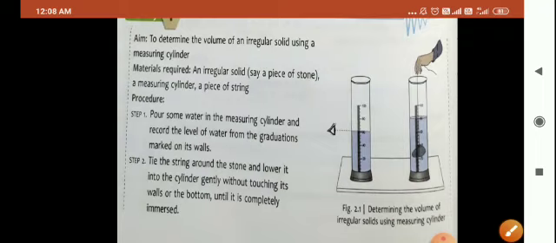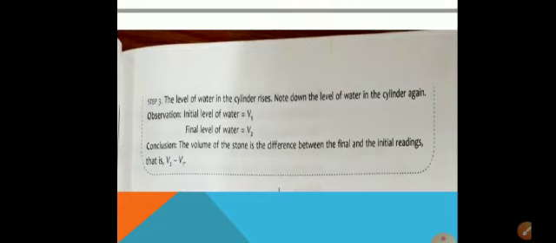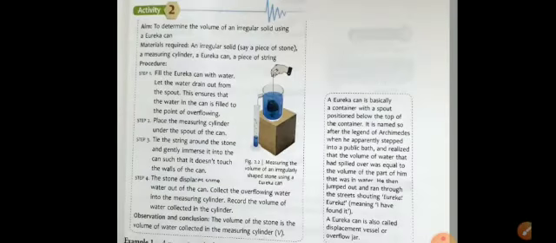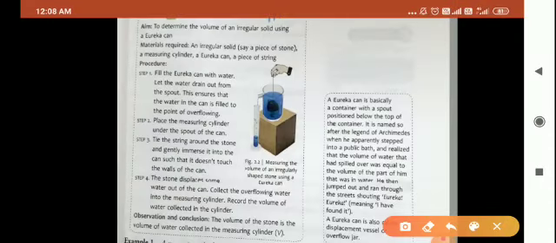Now let us come to another method of finding the volume of an irregular solid, that is by using a Eureka can. What is a Eureka can? A Eureka can is basically a container with a spout positioned below the top of the container.